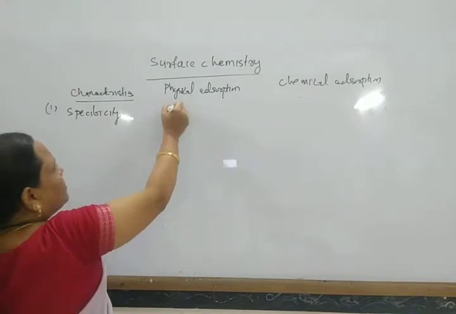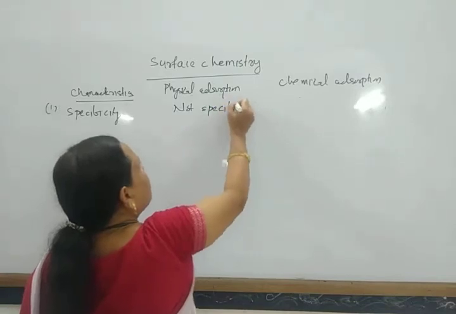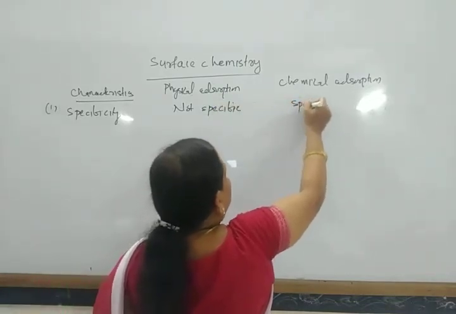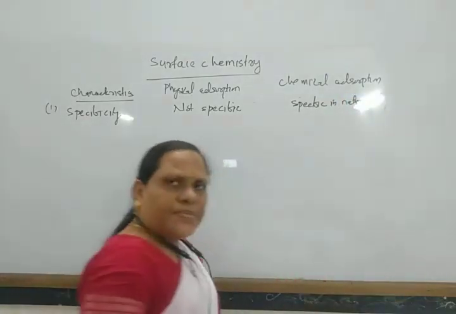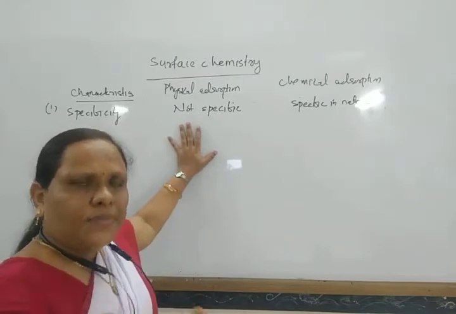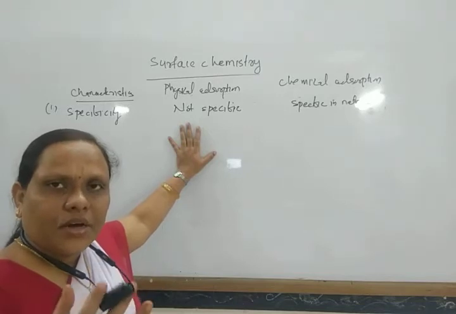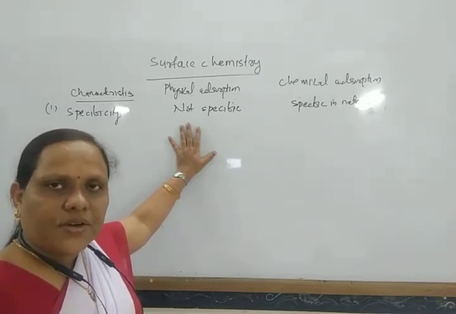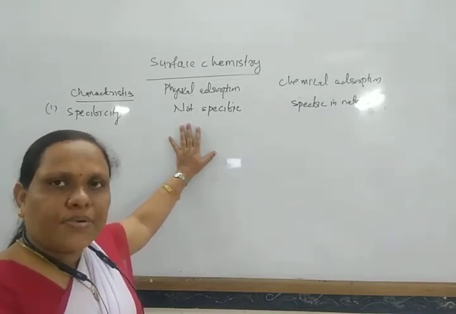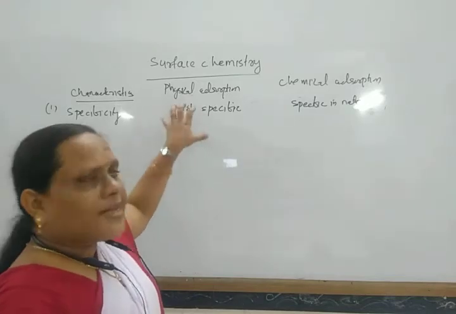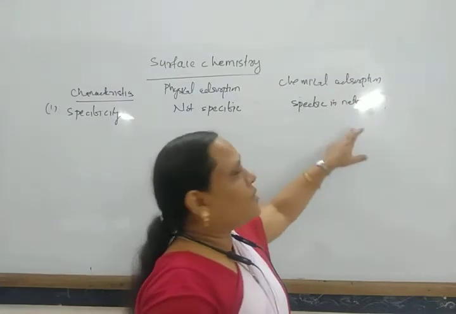Physical adsorption is not specific, but chemical adsorption is specific in nature. For example, when charcoal is used, it can adsorb different gases like hydrogen, oxygen, nitrogen, carbon dioxide or inert gases, to different extents. Different gases can be adsorbed by the same activated charcoal. But chemical adsorption is specific.